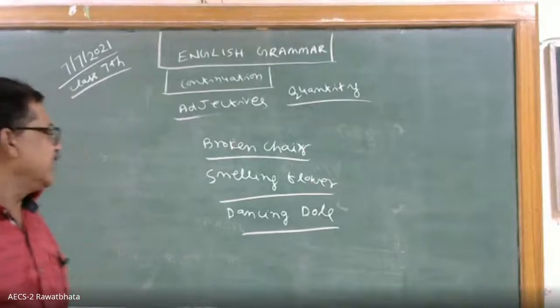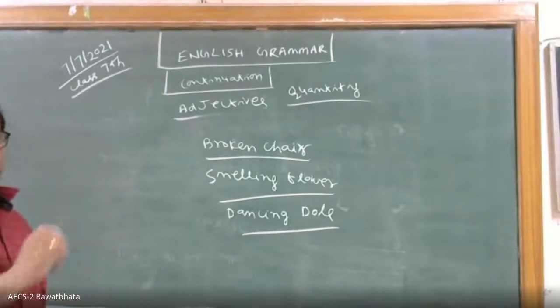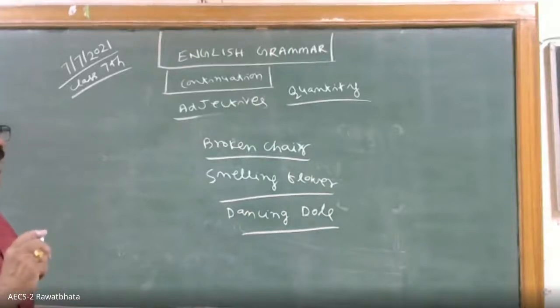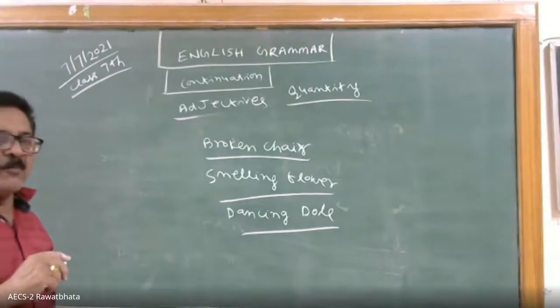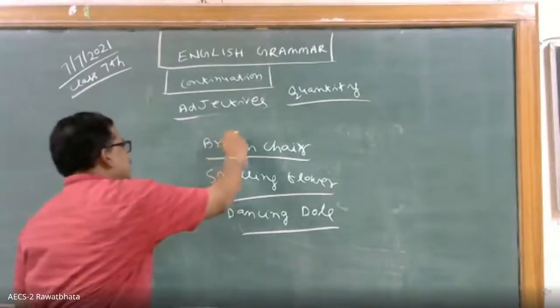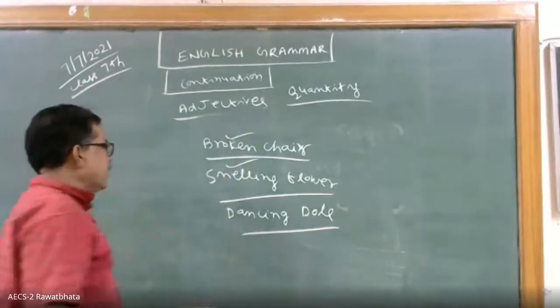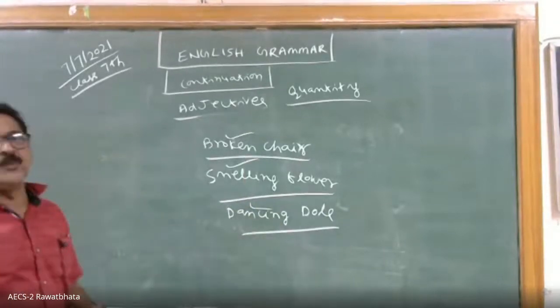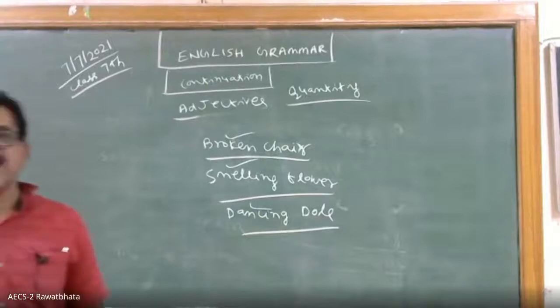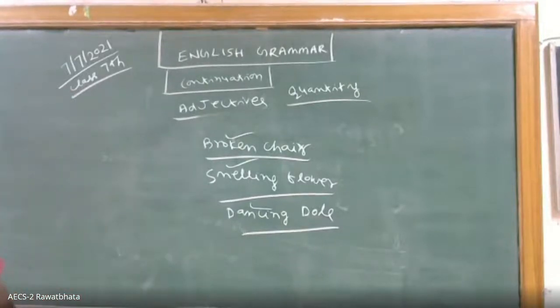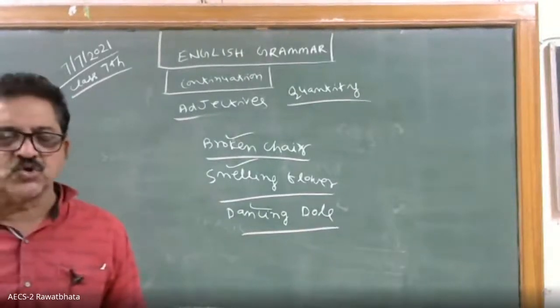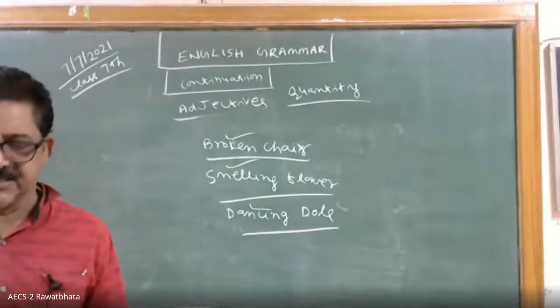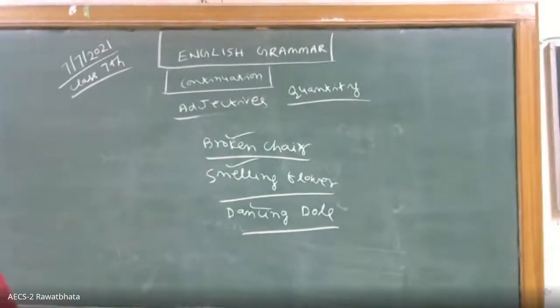Okay. So three rules I told. So how to identify the adjective? Not only about quality, quantity, and number. Like this also they can be used: broken chair, smelling flower, dancing doll. If they do the work of quality, they also can be adjectives. Clear? Please note down.